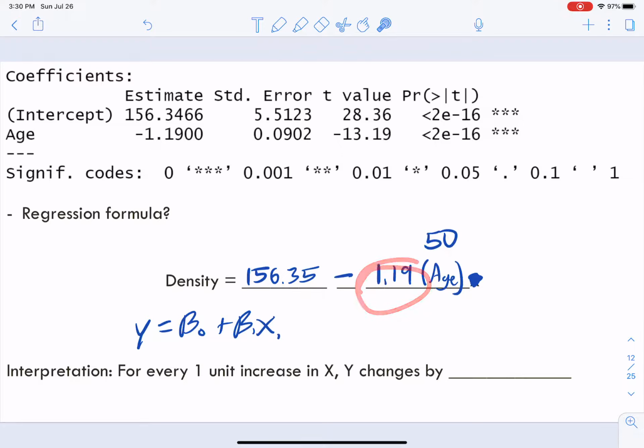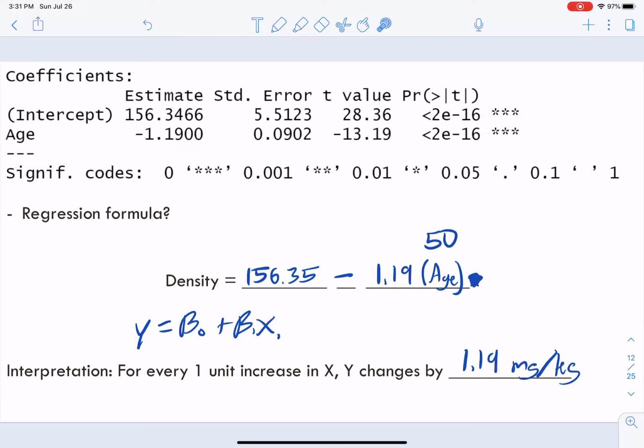So as we increase the age by 1 unit, for every time age goes up by 1 year, y changes by this value, 1.19. And I think it's milligrams per kilogram. The units don't really matter, but that's what's happening here.